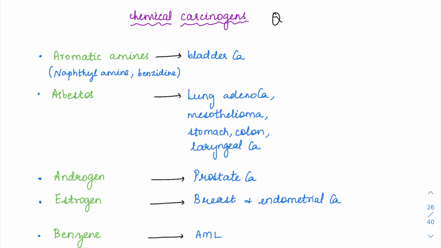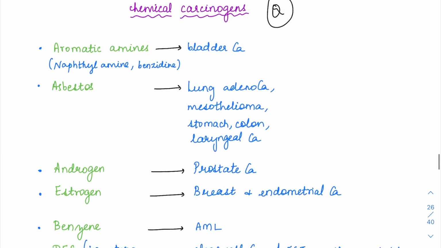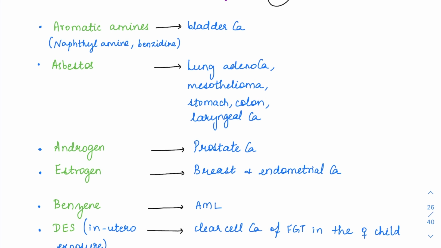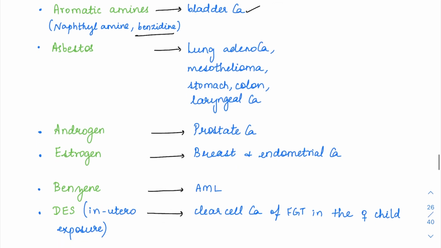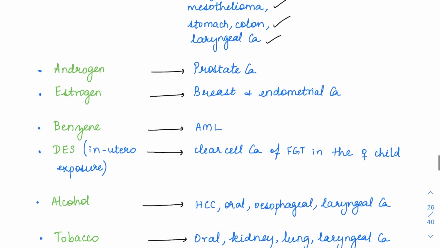In fact, in NEET 2022, one of these questions was asked. Aromatic amines like naphthylamines and benzidine are going to result in bladder cancer. While asbestos, we have already seen, is going to result in lung cancer, lung adenocarcinomas, mesotheliomas, stomach, colon and laryngeal cancer. So it is going to cause both lung adenocarcinoma and mesothelioma. Mesothelioma is more specific, but lung adenocarcinoma is much more common. So asbestos for both lung adeno and mesothelioma. Apart from that, stomach, laryngeal and colon cancer as well.